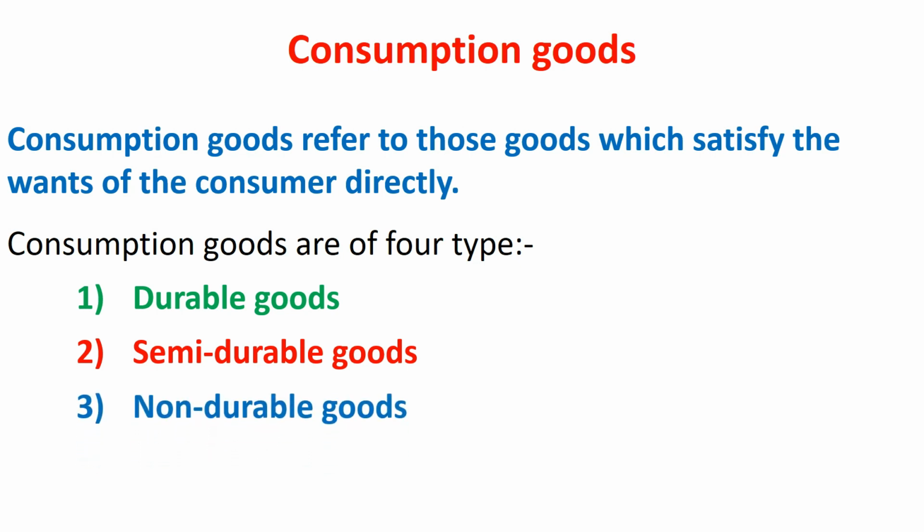Number 3, non-durable goods. Non-durable goods are used up in a single act of consumption. These goods can't be used more than once. That is, they lose their identity in single act of consumption. For example, milk, bread, food grains, etc. Number 4, services. Services refers to non-material goods which directly satisfy the human wants. They can neither be seen nor touched. For example, services of doctor, teachers, banks, etc.